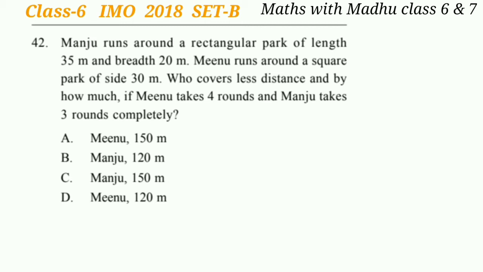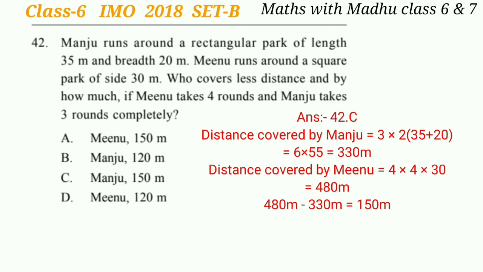Length and breadth of the rectangular park is given. So distance covered by Manju will be 3 multiplied by 2 into 35 plus 20, which is the perimeter of the rectangle, and she covers 3 rounds.